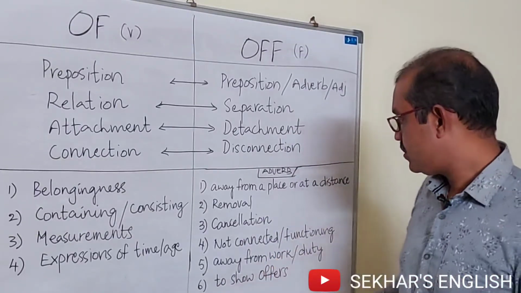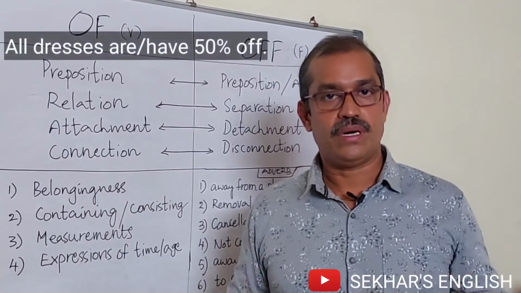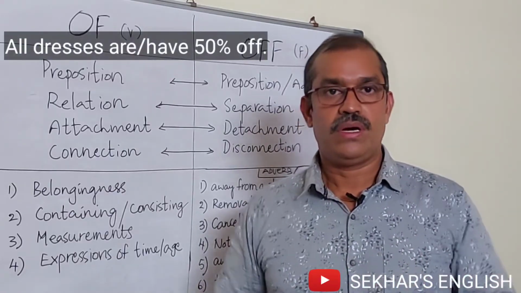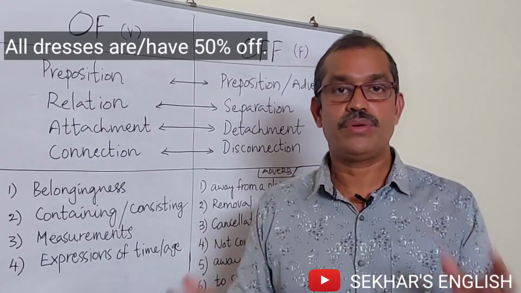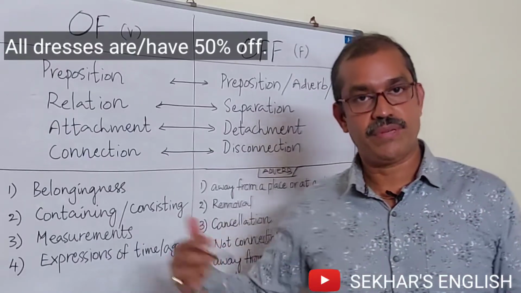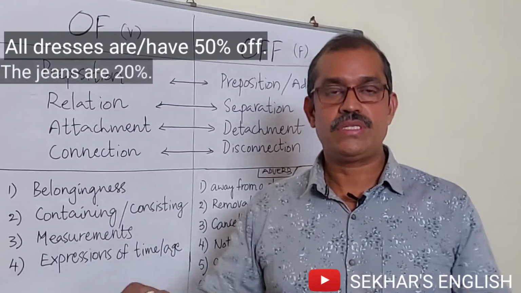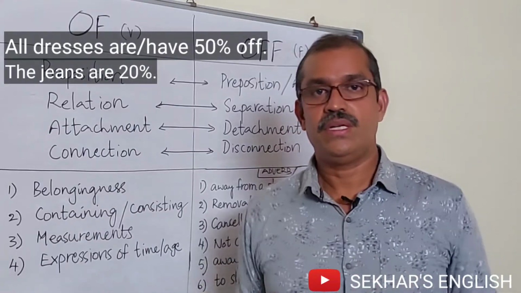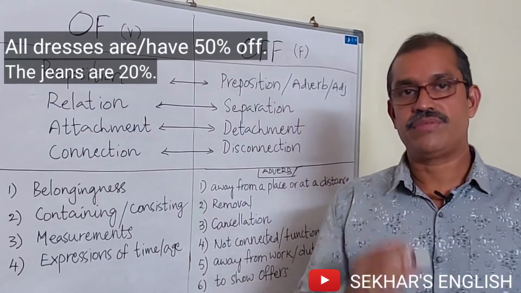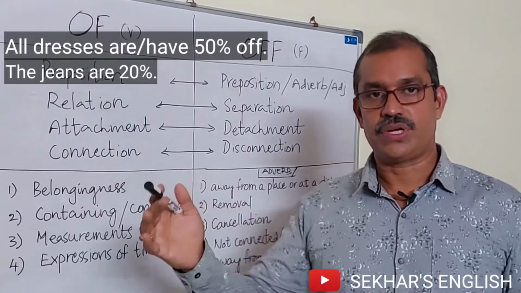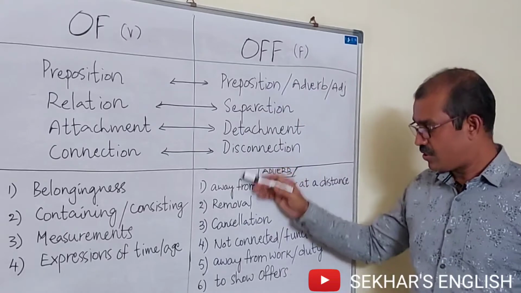Let us see the next one. To show discounts, we use off. For example, all dresses are 50% off. All dresses have 50% off. You can use are or have, whatever you like. All dresses are 50% off or all dresses have 50% off. Okay, the jeans are 20% off. Generally we see such advertisements in front of the shops. Here we have used off as an adverb on all these occasions.